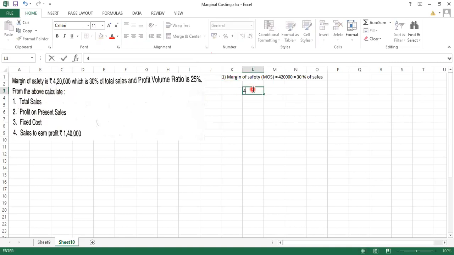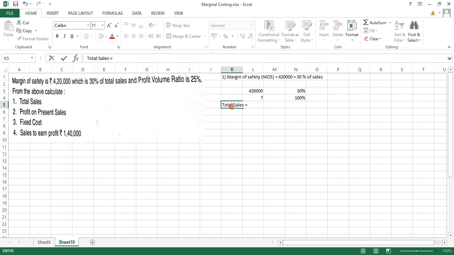We can do it like this: 4,20,000 represents 30%. So 100 का कितना? This we will be getting as total sales.